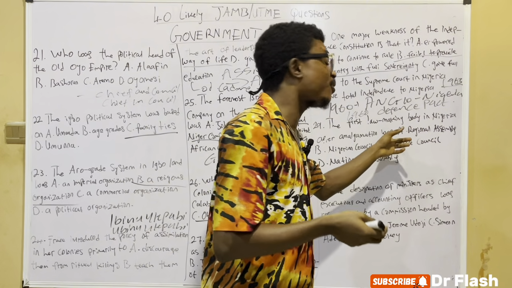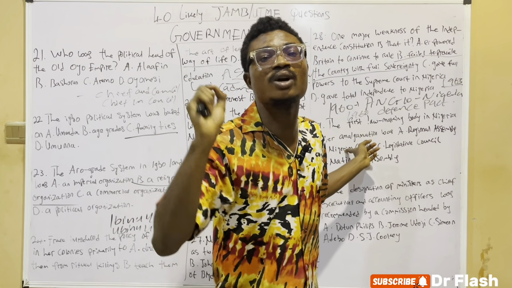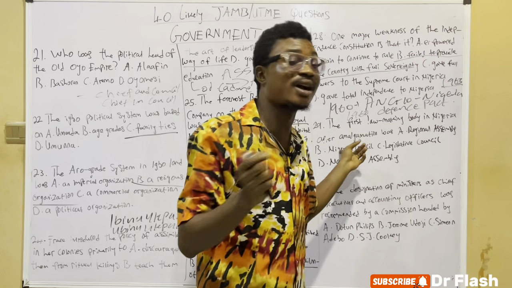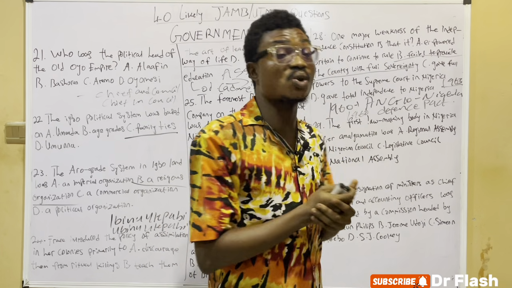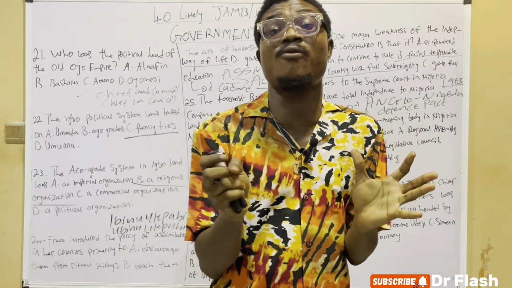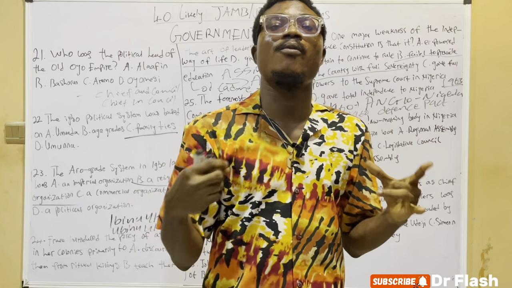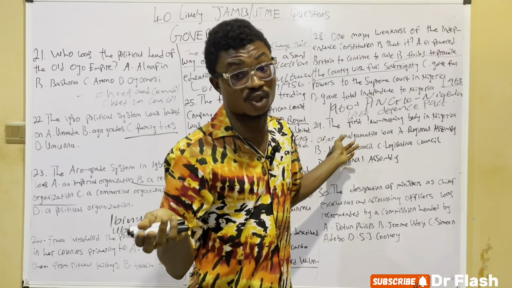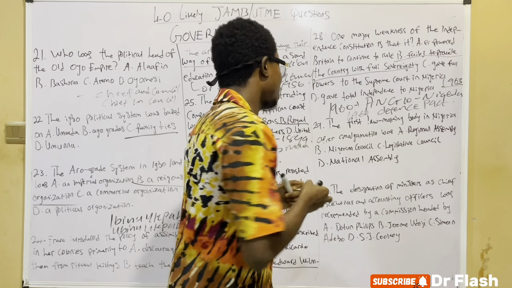So the first one you should take note of is the Nigeria Council by Lord Lugard. Lord Lugard made this Nigeria Council in 1914, although this Nigeria Council was not fully representative of all Nigerians, because only a few people or few cities were members of this Nigeria Council. So you should take note that the first lawmaking body in Nigeria after amalgamation was the Nigeria Council.